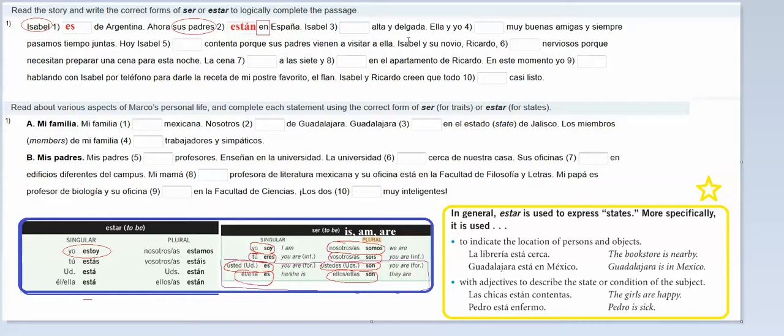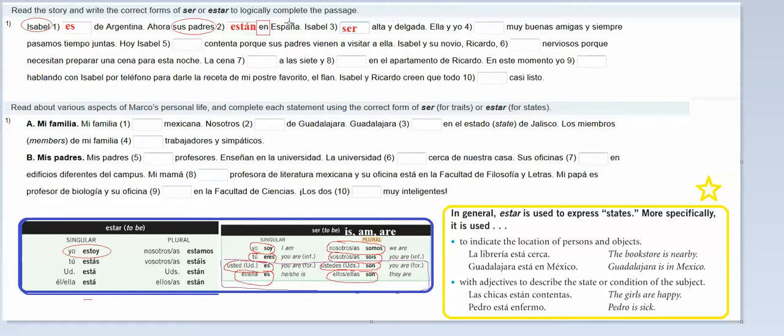No, that sounds weird. When you say that somebody is tall or thin, that's a descriptive adjective. It's not an adjective that describes their state or condition. It describes their size and shape, and that goes with ser. So that's the verb that I would put in here, ser.